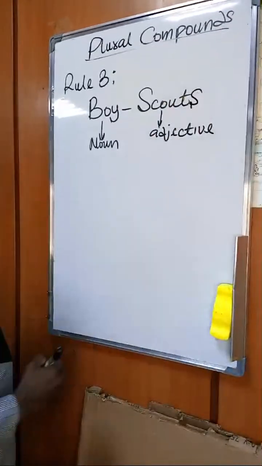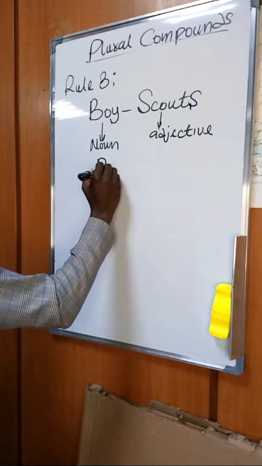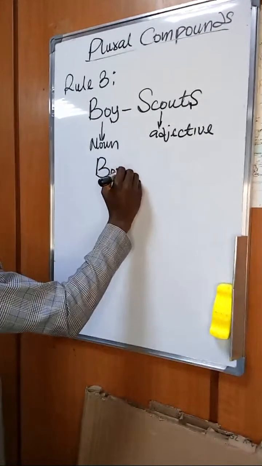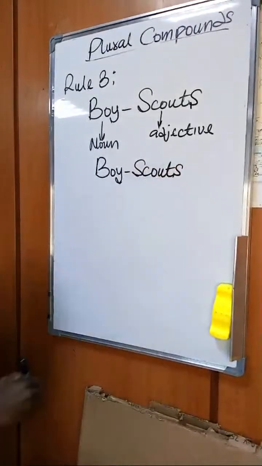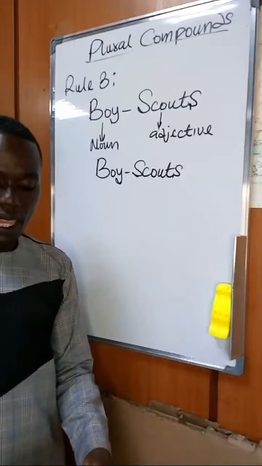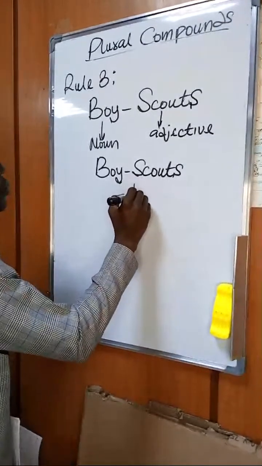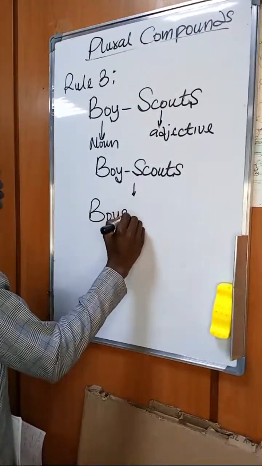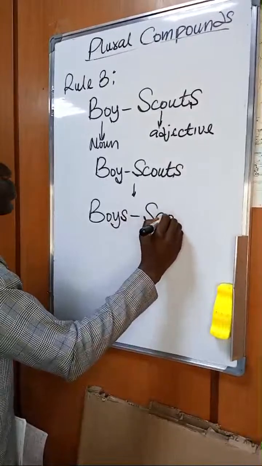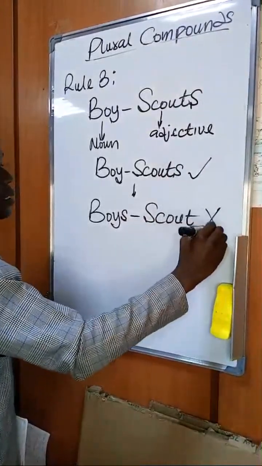Scout, the second noun. So I can say this is what? Boy-scouts. So you see, that is this, and it is wrong for me to say boys-scout.